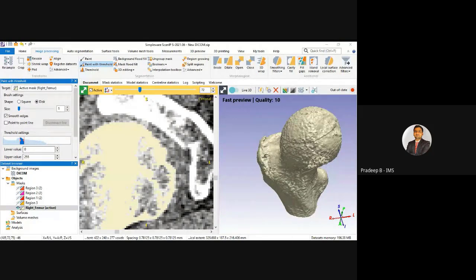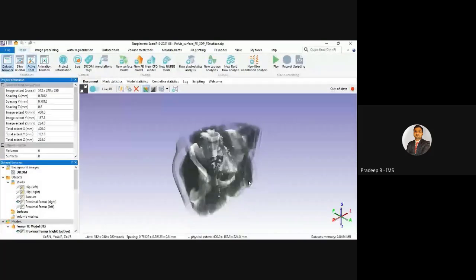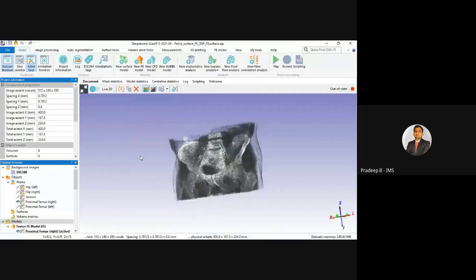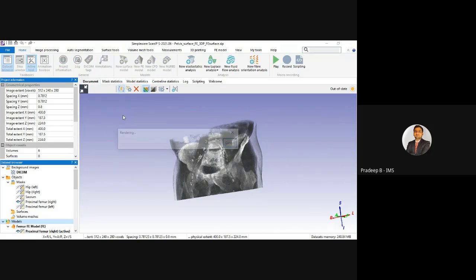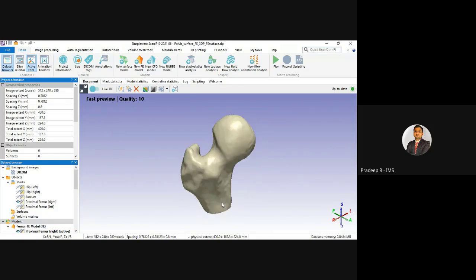I will just switch my screen to already completed project. Okay, so I have already generated this 3D model. One second. Can generate a 3D preview. Okay, so this is our femur.